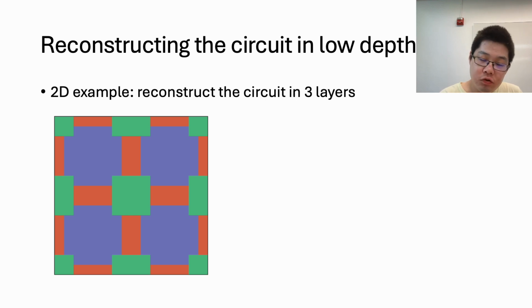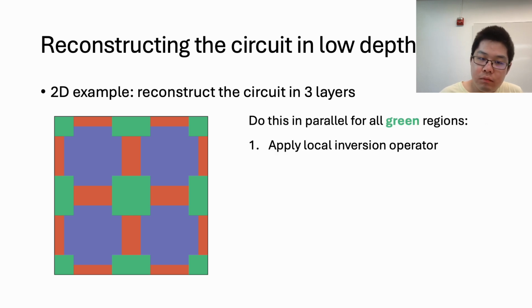This picture has the very interesting property that each small region that has the same color is far away from each other. For example, we can see that each green square is far away from the other squares, and the same for the red and blue. So here is what we do. Let's do this procedure in parallel for all green regions, where we first apply a local inversion operator. Notice that we can do this in parallel, indeed because all the green regions are far from each other.